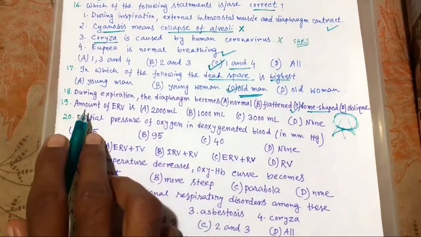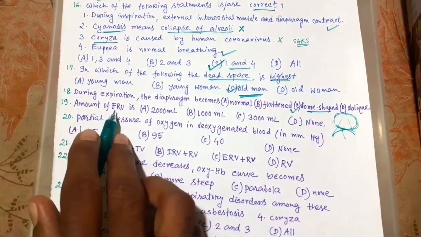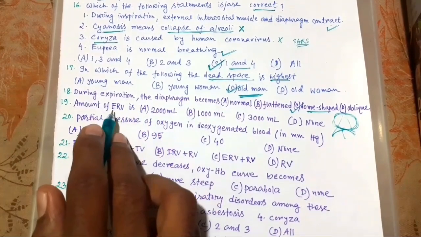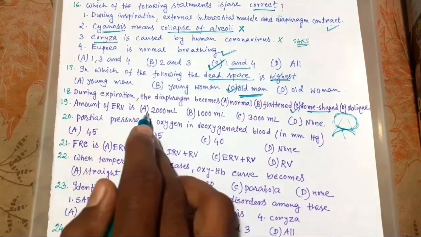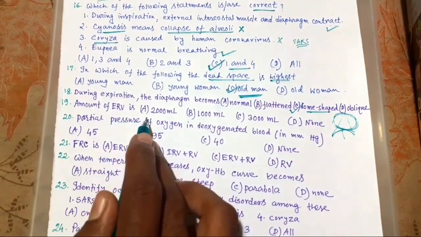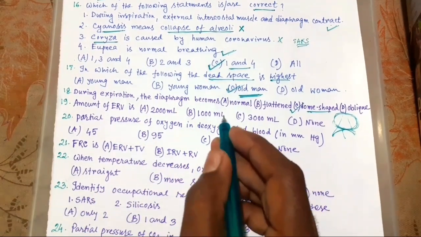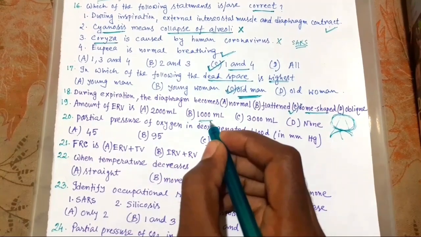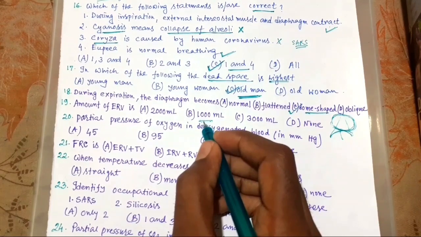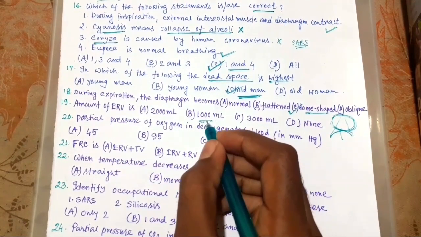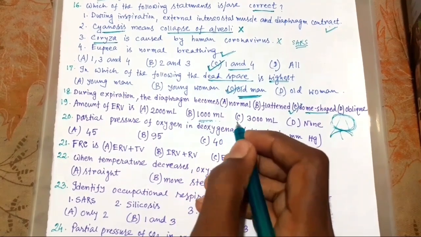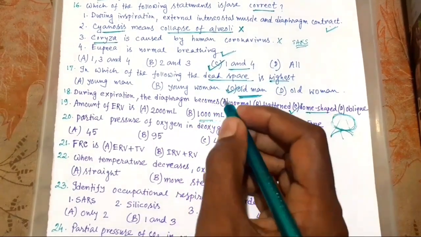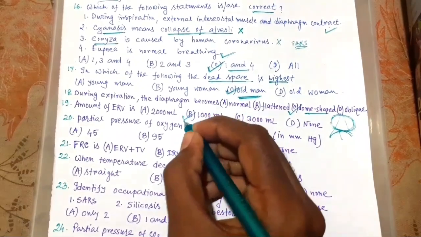Now 19. Amount of ERV is, we know ERV means expiratory reserve volume, that is near about 1000 ml. Okay, we know actual value of ERV is 1000 to 1100 ml. Okay, I have told it earlier. Okay, so this is the right choice here.